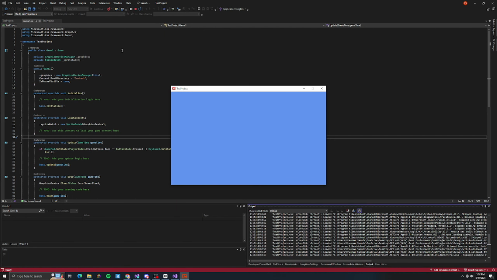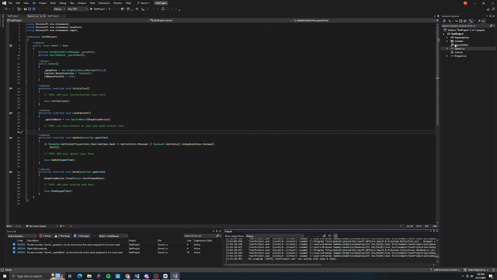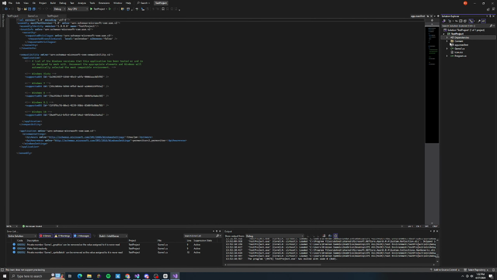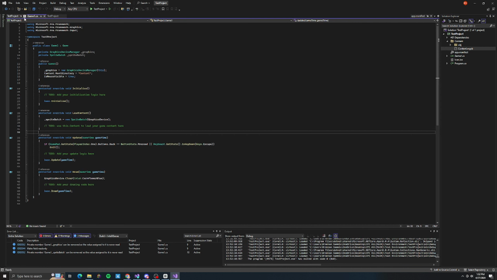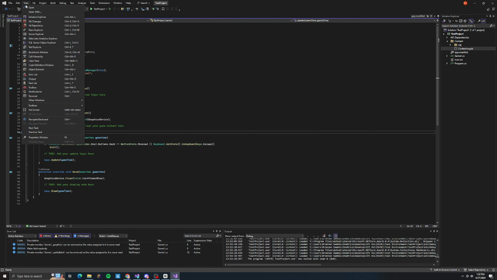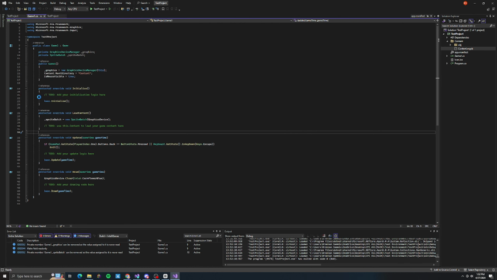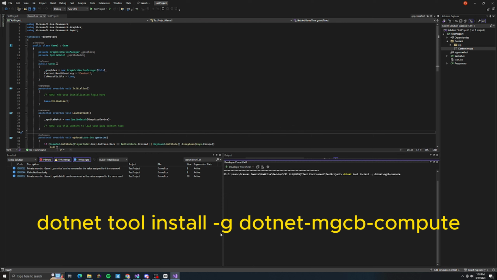Boom. Okay, so now you're up to date with the newest version of Monogame, or with the Monogame fork. But let's say you want to add something to the project. For me, I want to add a bunny. How do I do that? Well, you need to change the version of the content.mgcb that you're using. The way to do that is by going to View, Terminal, and run this command.